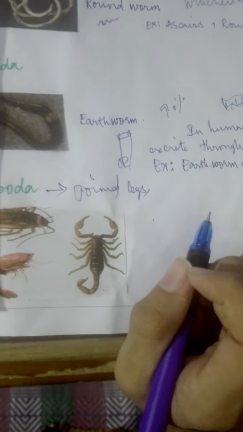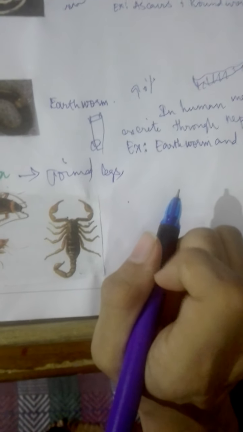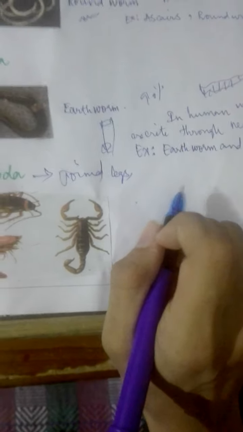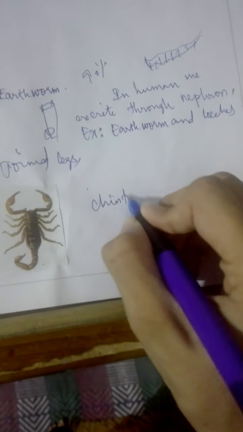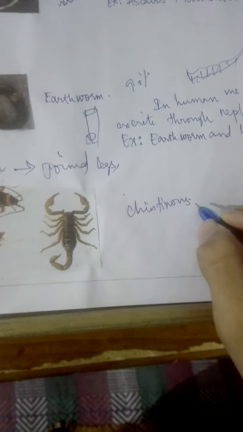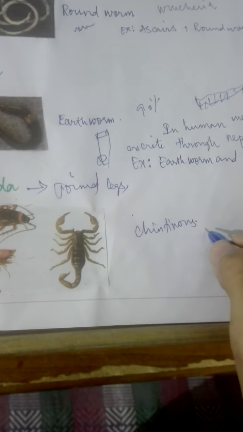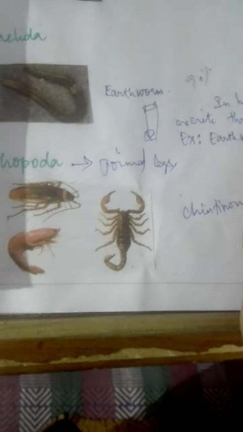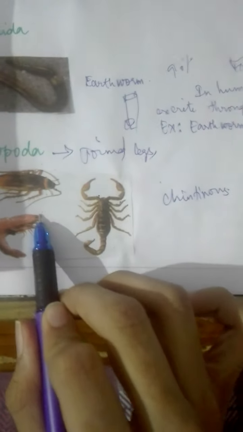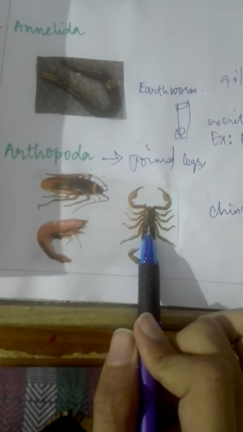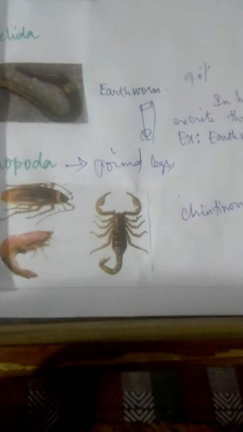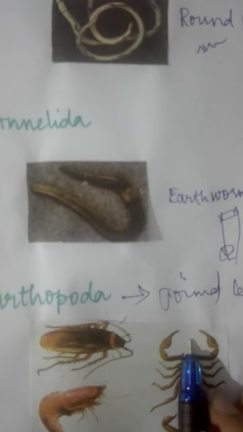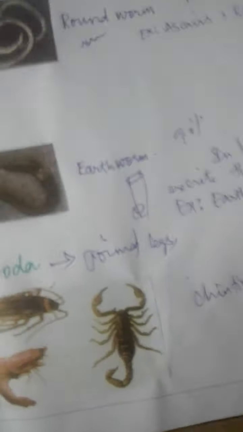They have joint legs and chitinous exoskeleton, and mosaic vision. With mosaic vision, the cockroach can see in the dark also. Exoskeleton for scorpion, and chitinous for prawn.